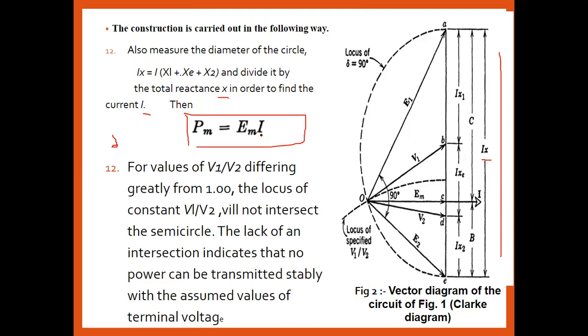So for different values of V1 upon V2 different from one, the locus of the constant V1 and V2 will not intersect the semicircle. Means what?